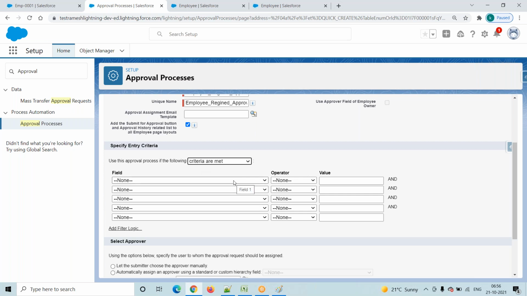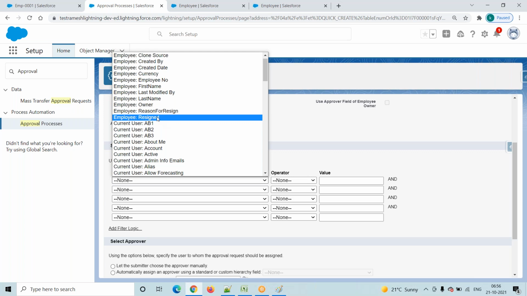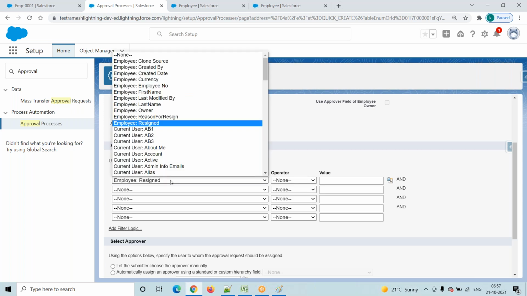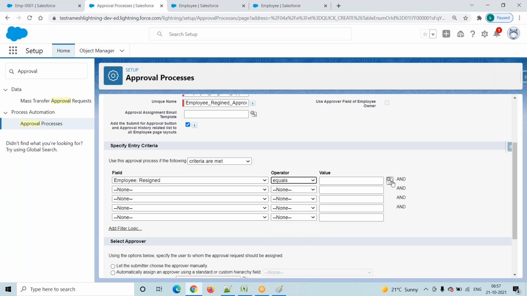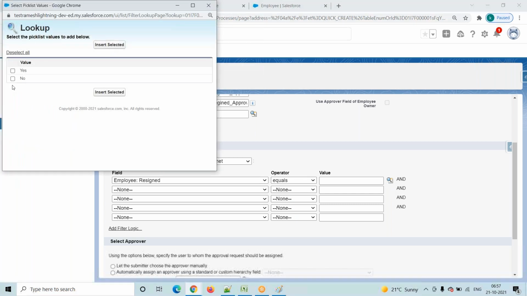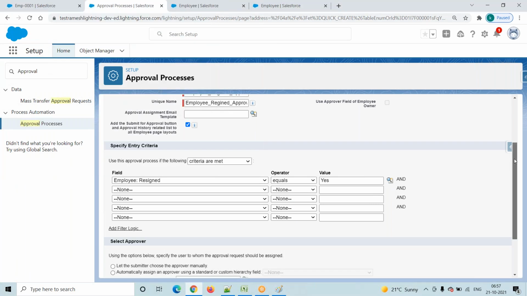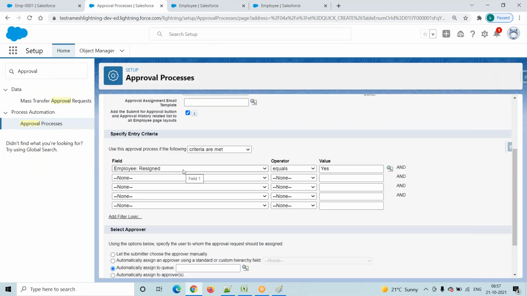So what is your condition here? Employee resigned. Employee resigned is a field, right? So select that particular field. Equals. See, this is a pick list field. That's why this lookup icon is available here. Click on this one, then select yes. See, this is a condition. Suppose one employee is resigning from the service. How will he resign from the service? He will go to that employee record, and there is a drop down list. In the drop down list he will select yes and click on the save button. So this is actually our condition here.